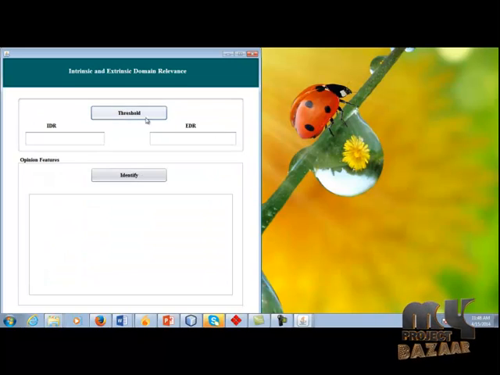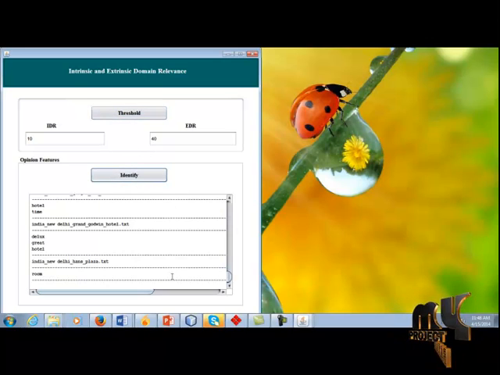Next, we are now identifying the opinion features based on the domain relevance score calculated before. Let the user defined threshold calculate, and the opinion features are identified successfully.